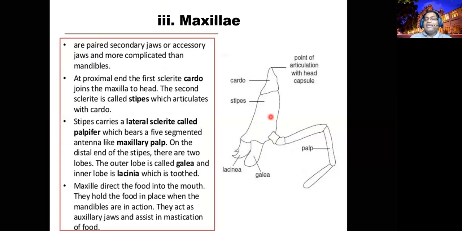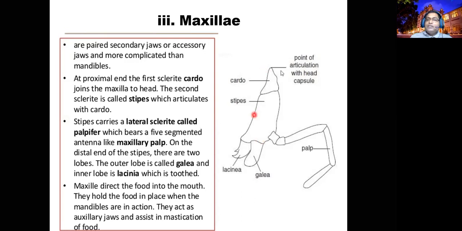It's a bit delicate. Its main role is to sense and taste the chemical nature of the prey or food, assist the mandible to work on it, and also help to push the food inside, right?